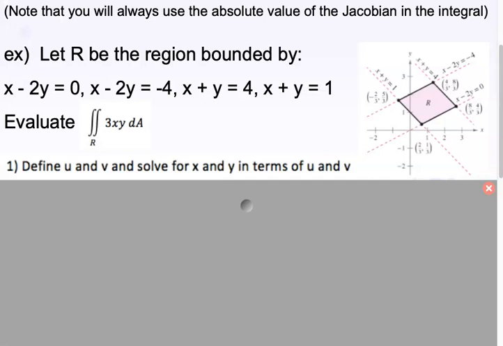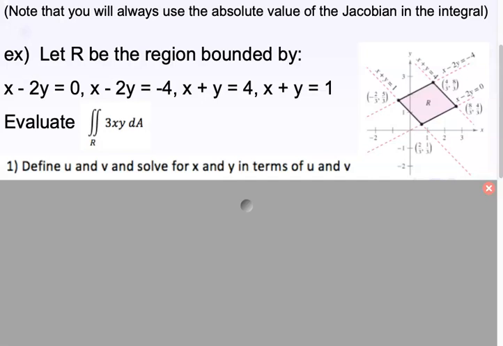If I do this in terms of x and y, I'd have to split this into like 3 integrals, right? No matter which way you do it, you're going to have to split it. Because it's such a pain to split into all these multiple integrals, sometimes it's easier to just change your variables. So that's what we're going to do here.